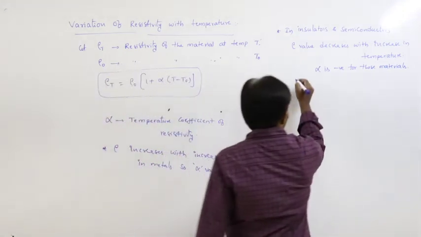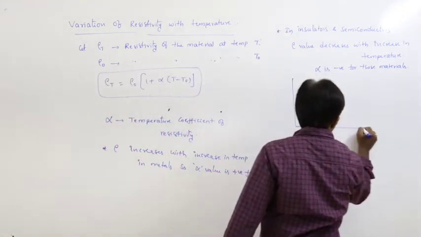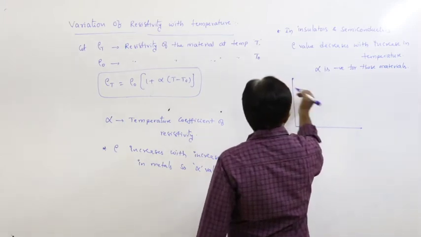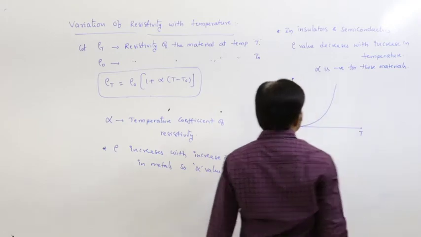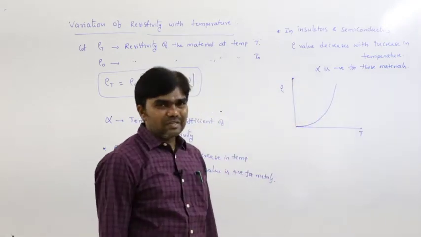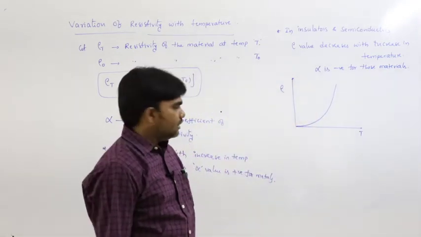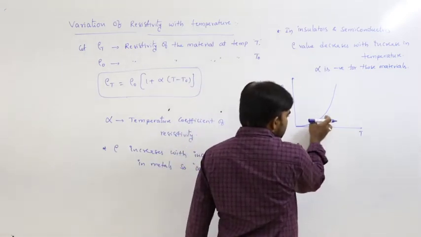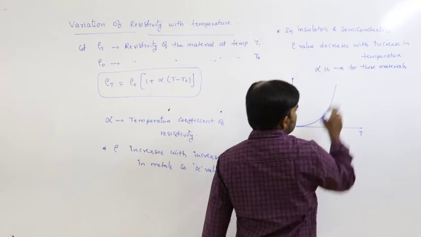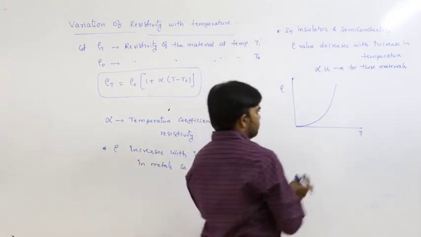So generally, if we draw the graph for conductors, it's rho versus temperature. The shape of the graph is slightly curved at very low temperature. At high temperature, it may be a straight line.